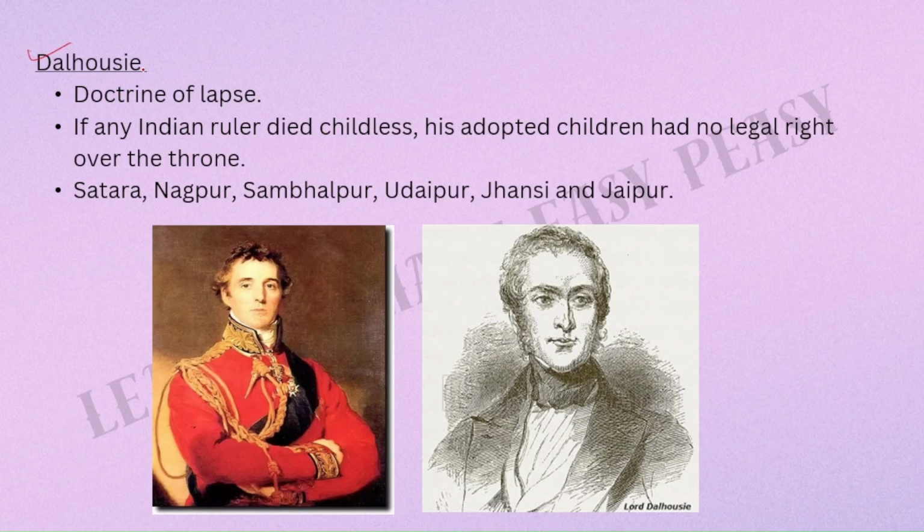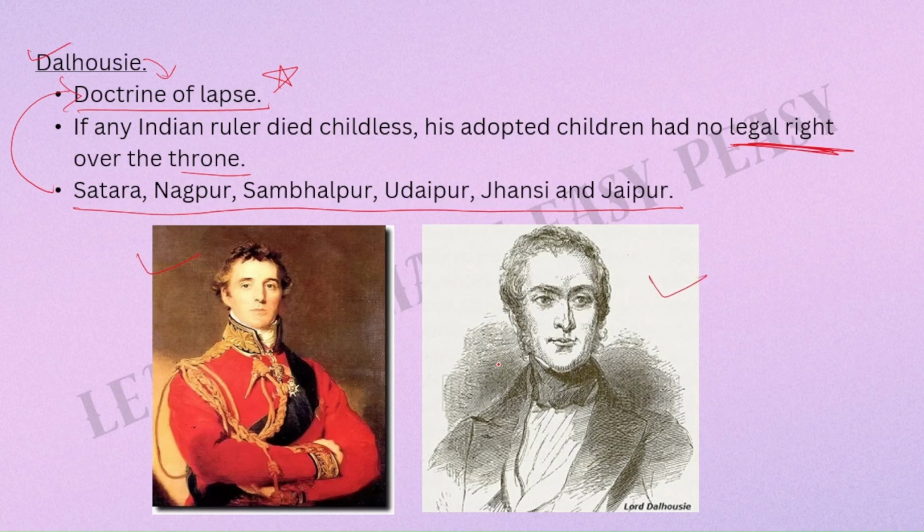Dalhousie, a very important person. He made a policy of doctrine of lapse, very, very important. Please read about it. If any Indian ruler died childless, his adopted child or children were not accepted as the legal heir of the throne, or they had no legal right over the throne. And many states were conquered by this policy, like Satara, Nagpur, Sambalpur, Udaipur, Jhansi, Jaipur, and a few other states. They came under the British through this policy of doctrine of lapse. This picture over here, this is Wellesley, and he is Lord Dalhousie. Can you see them?